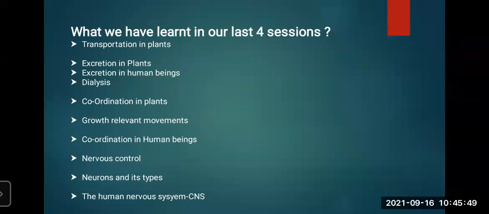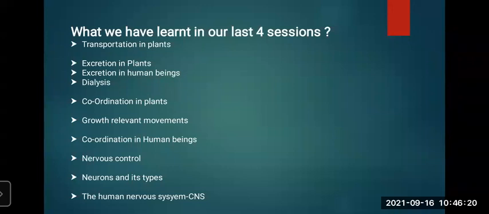So excretion: many harmful waste materials like urea, uric acid, ammonia, etc., are produced in living organisms, and even in plants also. So what happens to that? If these substances accumulate in the body or are retained in the body for long, it can lead to serious harm or even death. So the body removes such harmful waste materials from the body. So how do plants do this excretion?